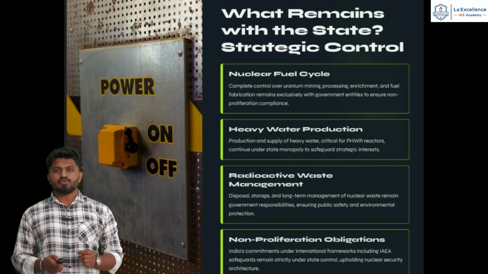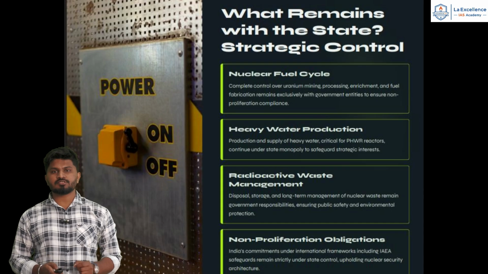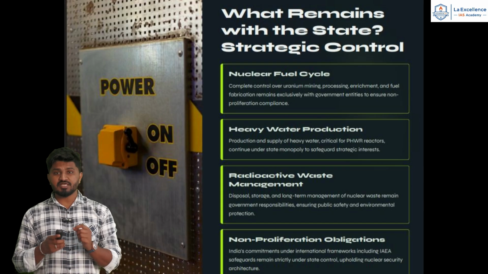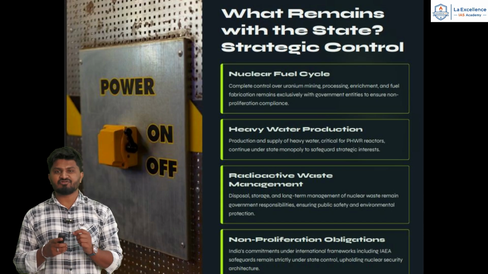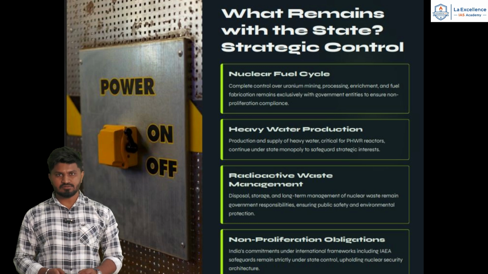One is the nuclear fuel cycle, second is heavy water production, and the third is non-proliferation obligations. All these things will be managed by the government of India only. These will remain under state control. Under the non-proliferation obligations, whatever commitments India has under international frameworks, including IAEA, remain strictly under state control, which is upholding the nuclear security architecture.